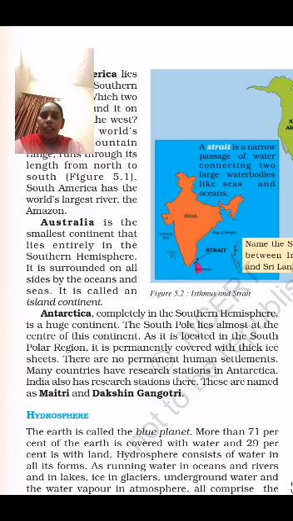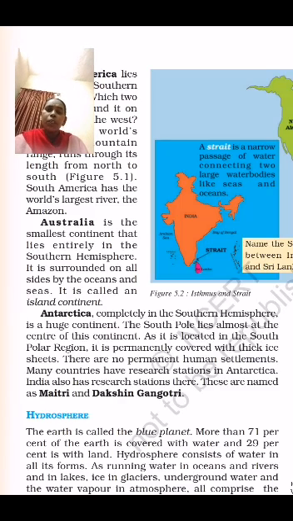Next one is Australia. Australia is the smallest continent and lies entirely in the southern hemisphere. It is surrounded on all sides by oceans and seas, so it is called an island continent. Children, when land is surrounded by water on four sides, it is called an island.